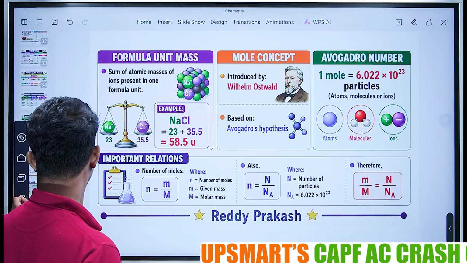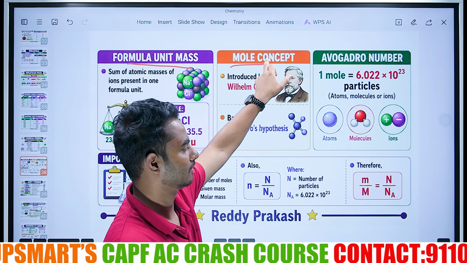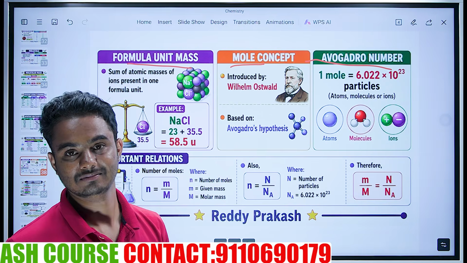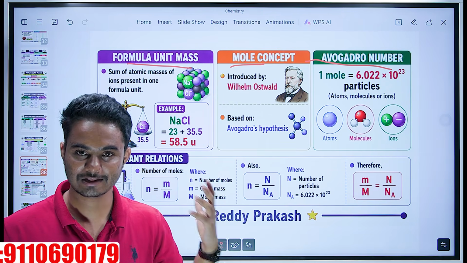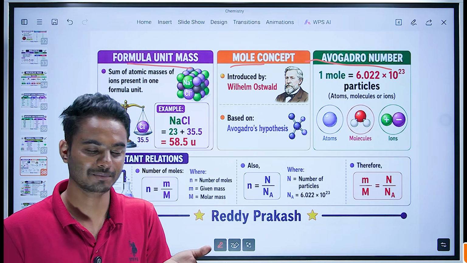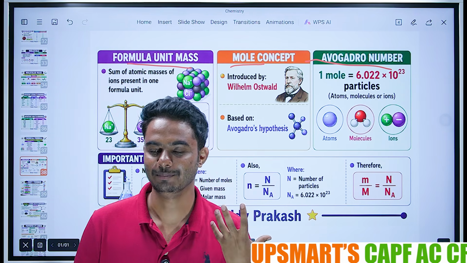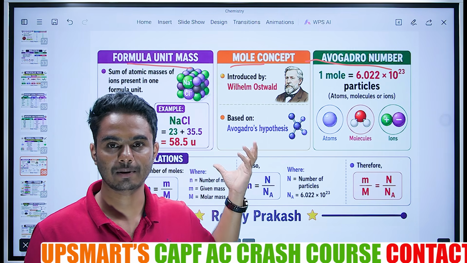Next is formula unit mass, mole concept, Avogadro number. Again, the amount of thinking you have to put in to understand and retain these concepts is high. I feel sometimes pity for students who come from the arts and other backgrounds.